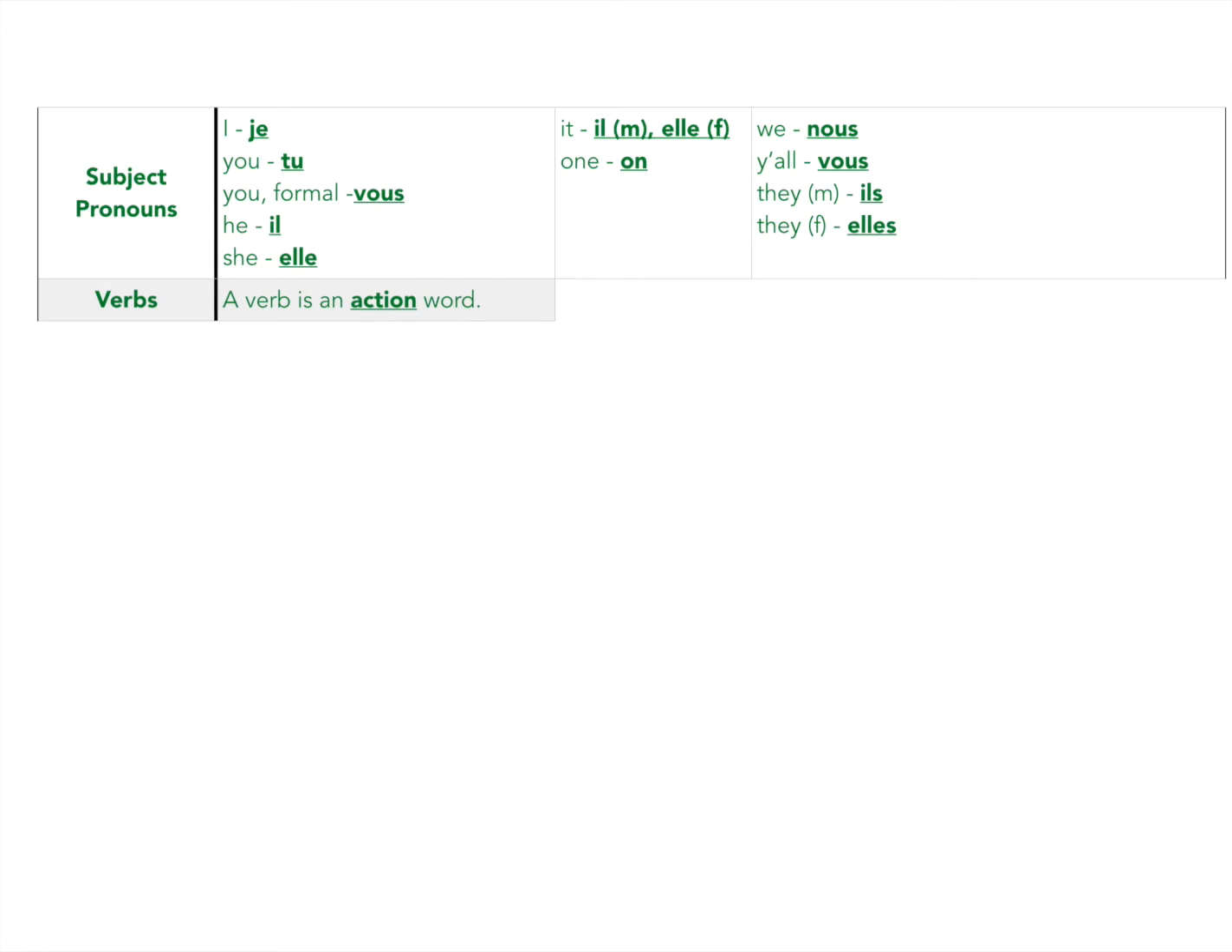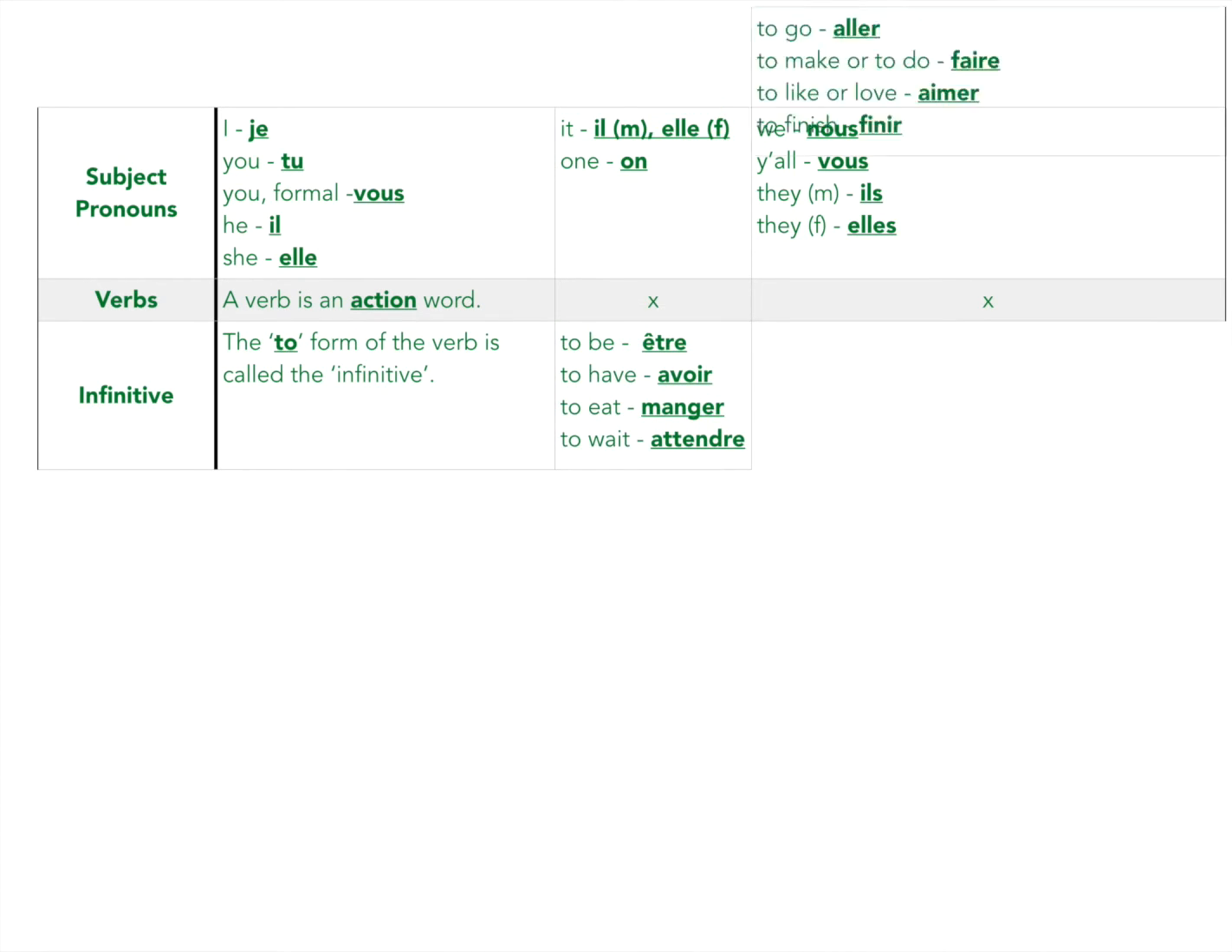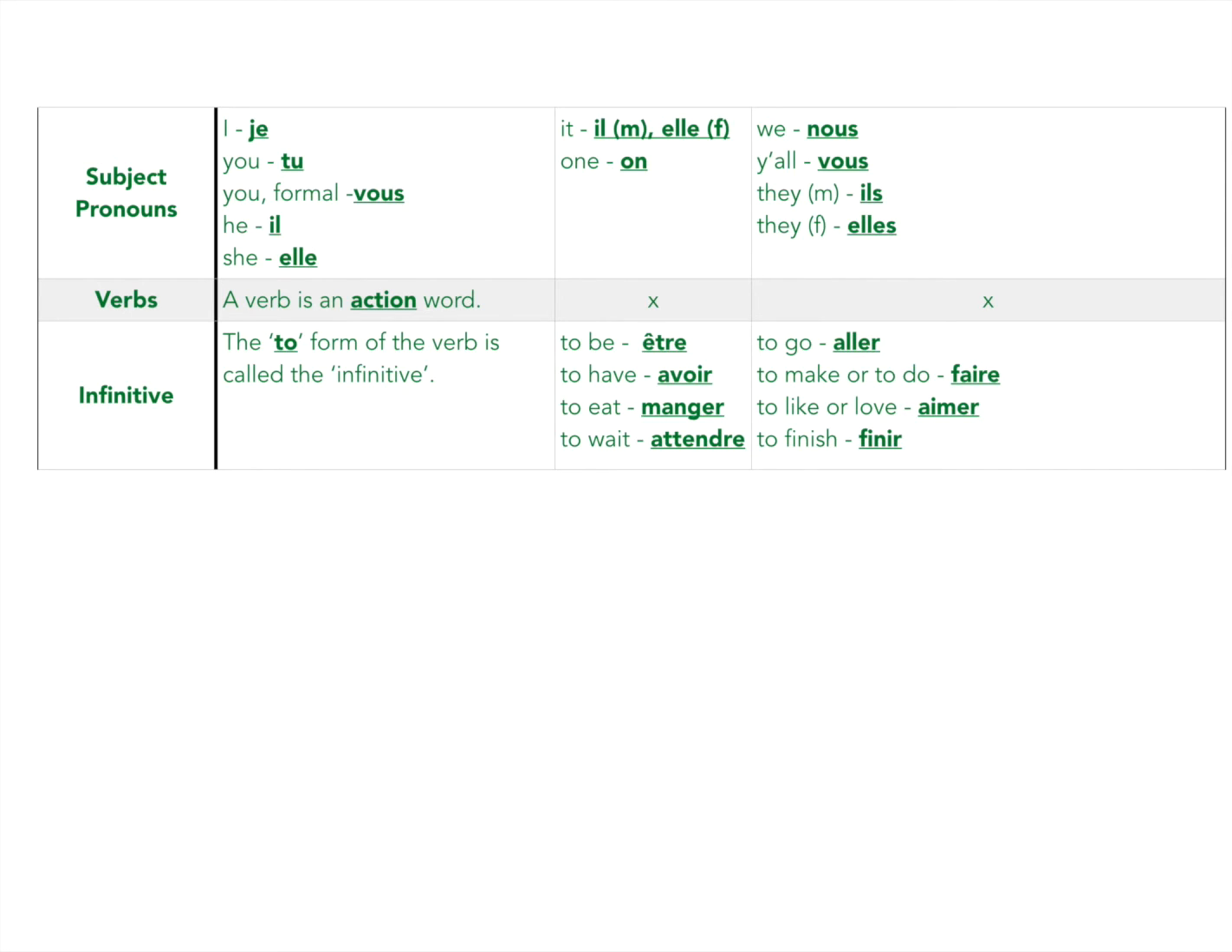All right, let's do verbs. Did you remember that a verb is an action word? In French, the to form of the verb is called the infinitive. Okay, so for instance, if we say to be, that's the infinitive. To be in French is être. All right, let's do the next two boxes, okay?